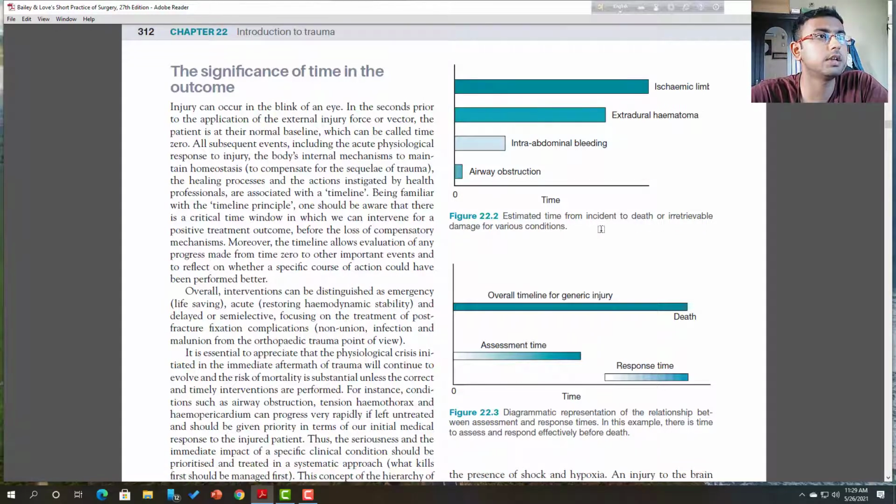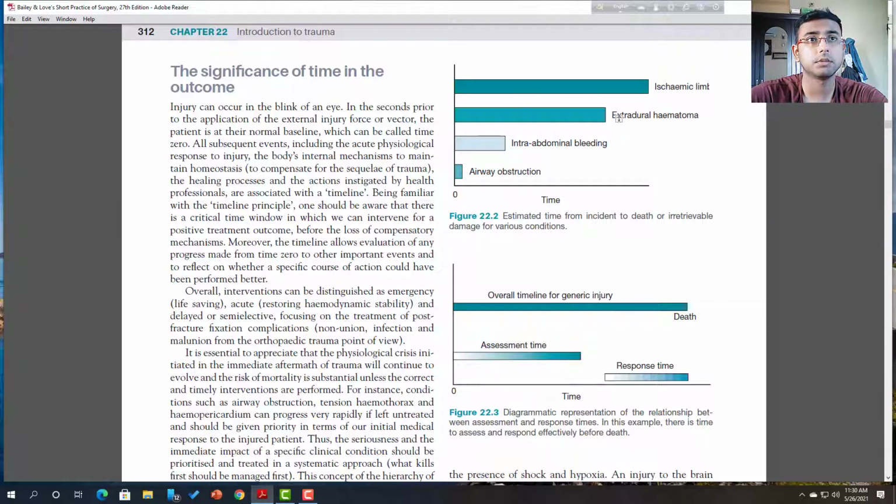Here you can see the two figures. Look at the figures. That is airway obstruction. It has a limited time limit, so you have to identify as early as possible that it is a patient of airway obstruction, because there is a chance of hypoxia. You only have 4 to 5 minutes to manage the airway obstruction. Now if the patient has blunt trauma abdomen or any such injury, there is a chance of intra-abdominal bleeding. It has an extended time limit, so you have sometimes more time than with airway obstruction.